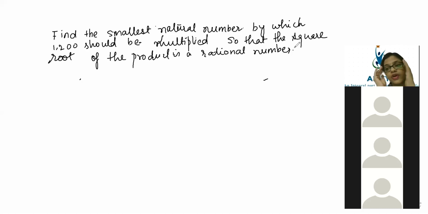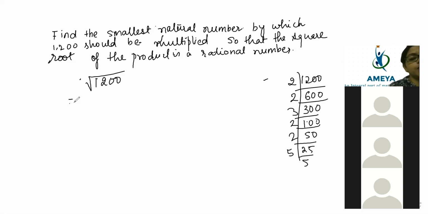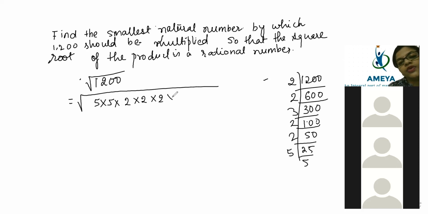So definitely that means we have to find the square root of this one. So the square root of 1200, and what is missing inside it? 2 6s are 12, 2 3s are 6, 3 100, 250, 225, and then 5 and 5. So exactly in 1200, you are getting 5 into 5, again you are getting 2 into 2, again 2 into 2. So what is missing is 3.